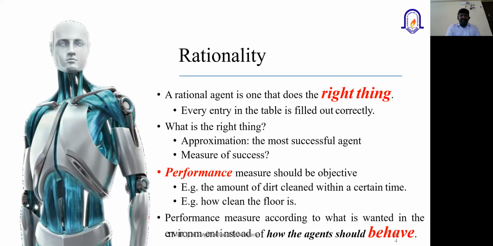So here they explained that performance can be measured, based on the previous example I was explaining, the floor cleaning, right? The performance could be based on the amount of dirt cleaned within a certain time, maybe the quantity of dust cleaned in a specific time period, and how clean the floor is. Again, this is the cleanliness. Whether it is 100% clean or 90% clean, is there any dust particle left in some place of the room? All these things completely rely on the performance.